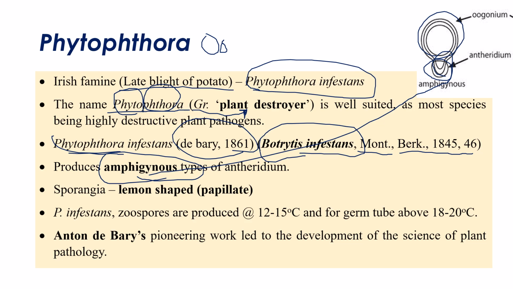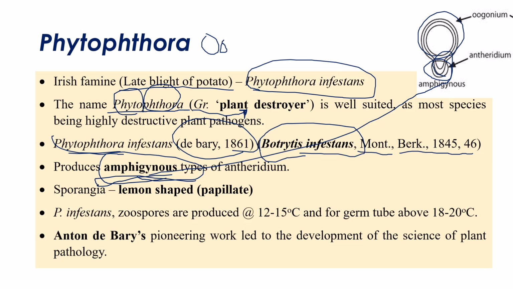Generally in the life cycle, if you see this oogonium, which actually passes through the antheridium and forms a small globose structure above the antheridium, this is called the paragynous type of antheridium. This is a very important one. The Phytophthora pathogen produces the amphigynous type of antheridium.